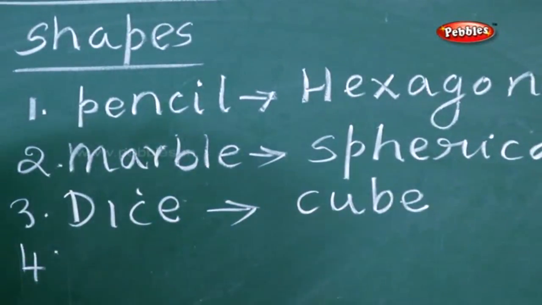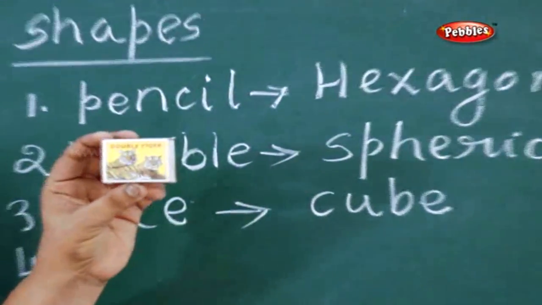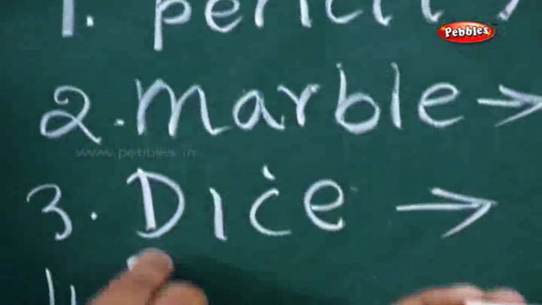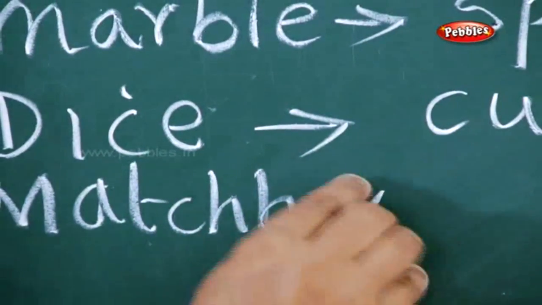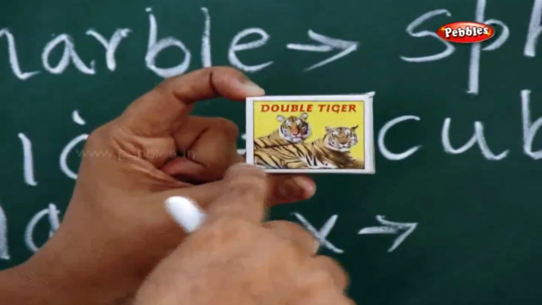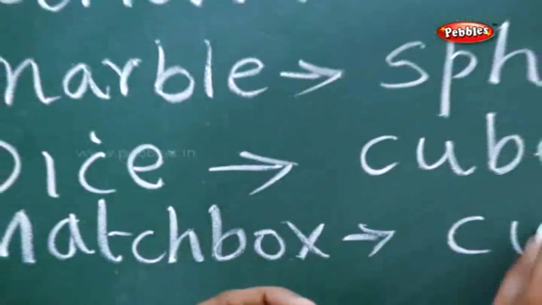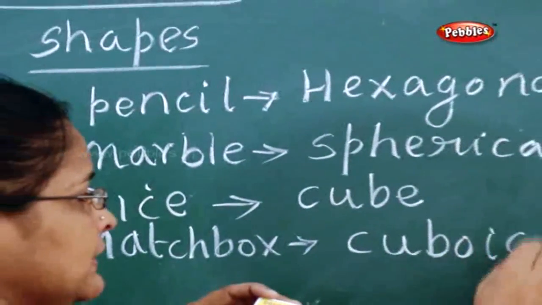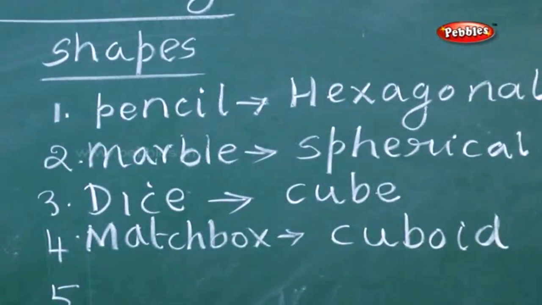Now, fourth one. What is this? This is a matchbox. Can you tell me what shape is it? Now just look into this matchbox and tell me what shape is it? It is cuboid. Okay, now next one.